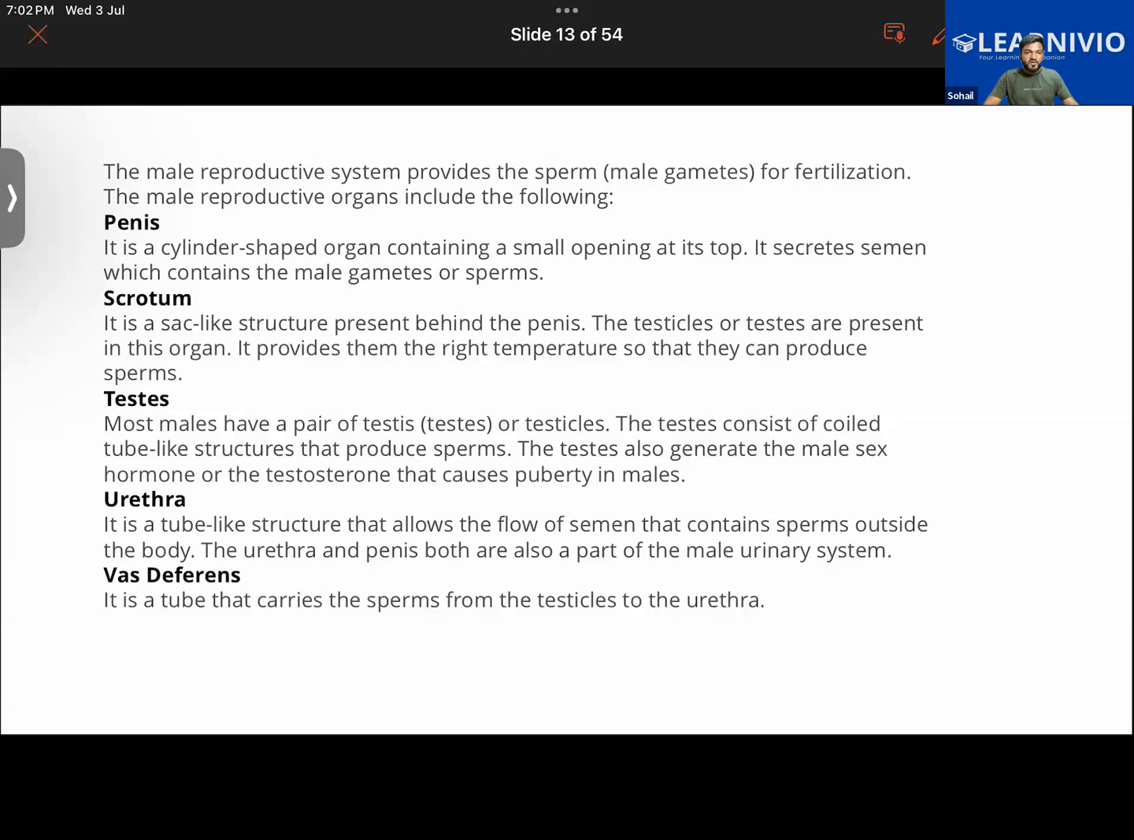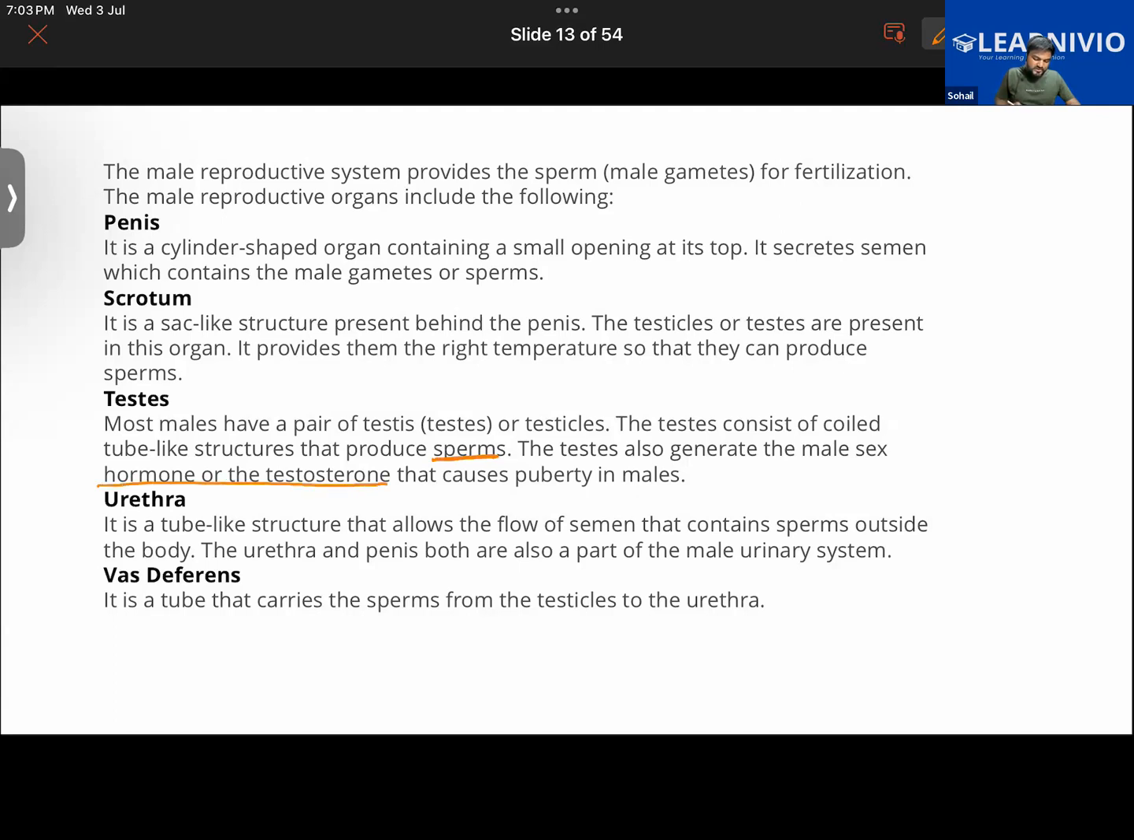So testis has two functions. What is the first function of testis? It consists of a coil-like structure to produce sperm. Okay, so the first function is to produce sperms. Next, to produce the male sex hormone. What is the name of the male sex hormone? Testosterone. Very good.